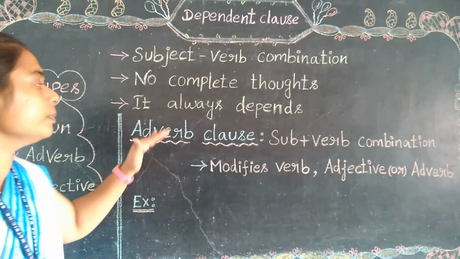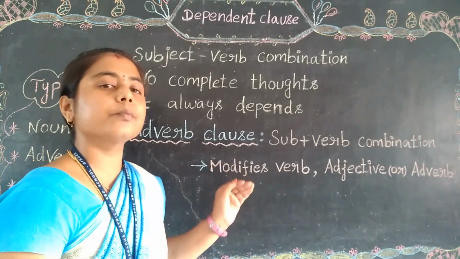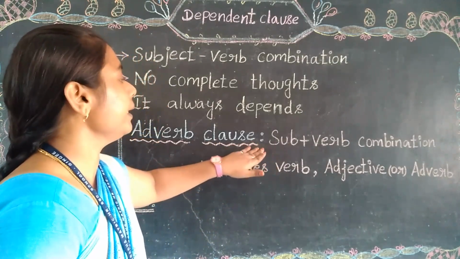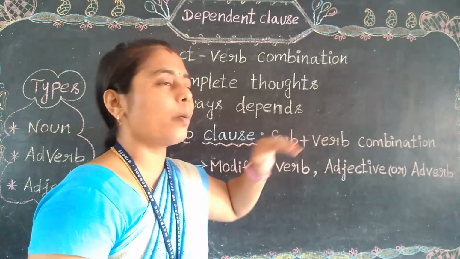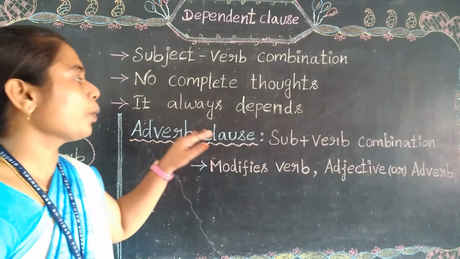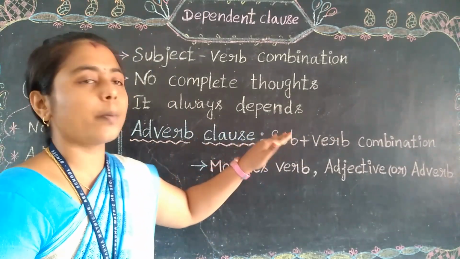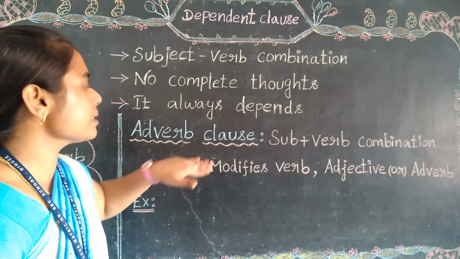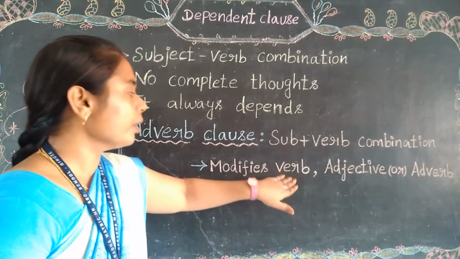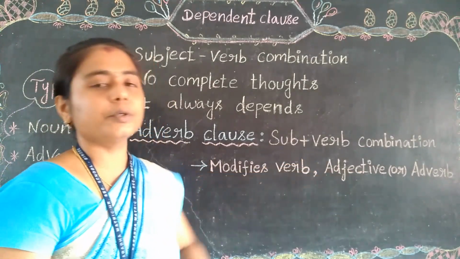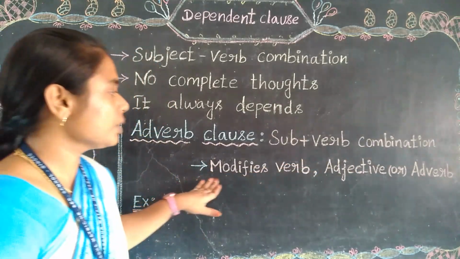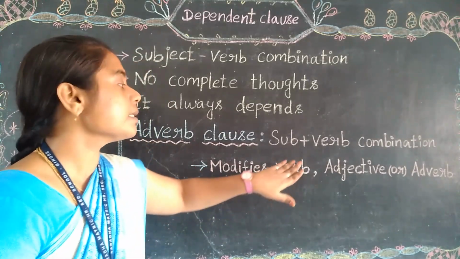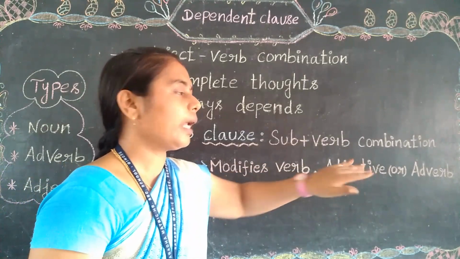Here, we are going to see the adverb clause. It also contains the subject plus verb combination, and it always modifies a verb, an adjective or an adverb. So it modifies these three: verb, adjective or adverb.